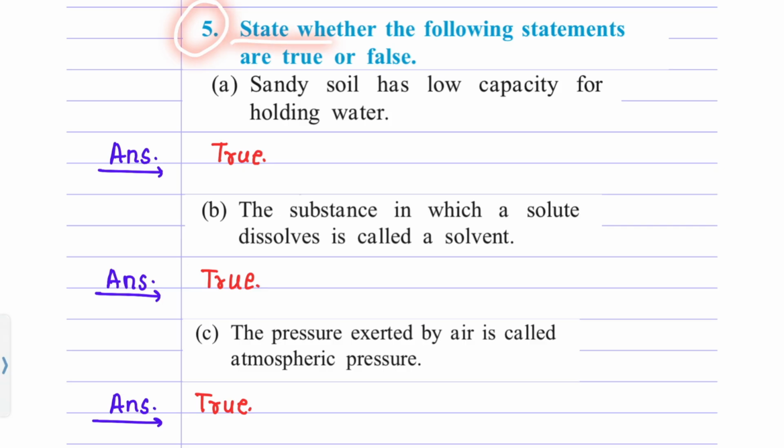Question number 5. State whether the following statements are true or false. A. Sandy soil has low capacity for holding water. Answer. True. B. The substance in which a solute dissolves is called a solvent. Answer. True. C. The pressure exerted by air is called atmospheric pressure. Answer. True.